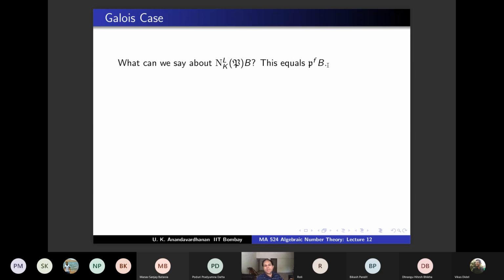What is F? F is this common F, because you are in the Galois case. But what is PB? PB is P1 power E, P2 power E, etc., PR power E. It is all the same. So it is P1, P2, etc., PR, whole power E. That is PB. So what will be P power F B?